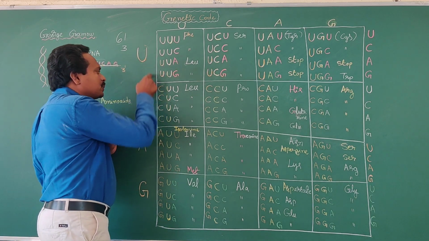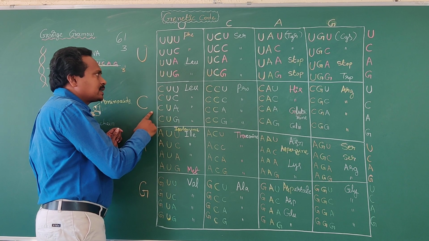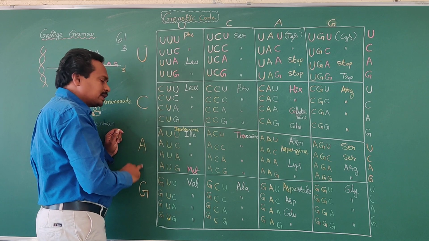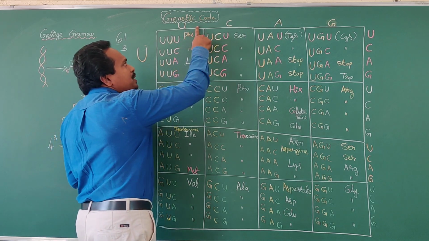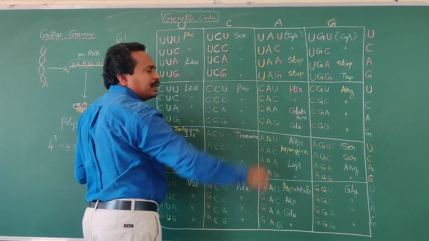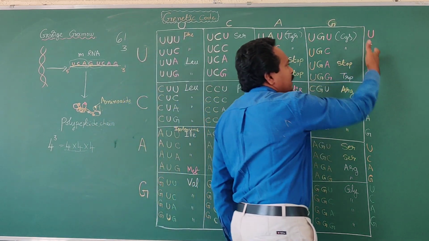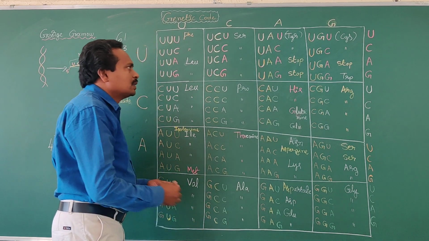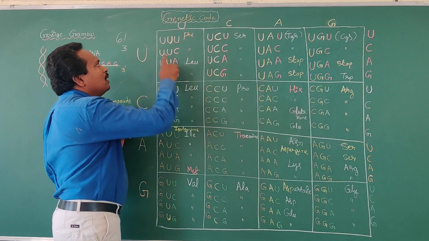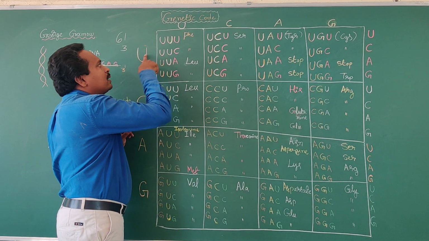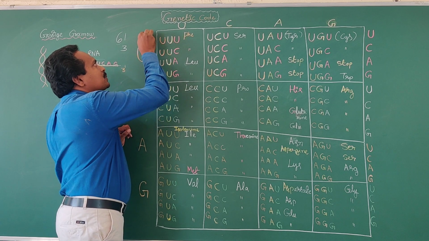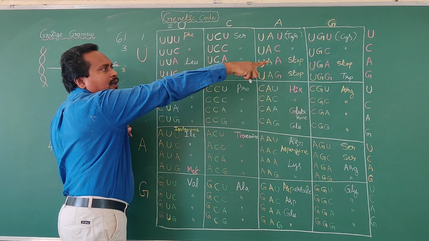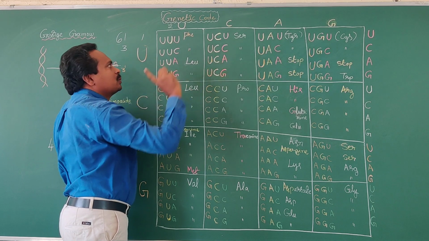Okay, here the first position, how many nitrogen bases? 4 types of nitrogen bases, U, C, A, G. And this is the second position, U, C, A, G. And this is the third position, U, C, A, G. Okay, now which nitrogen bases will come? This is the first position, and the second position, and that right side one is the third position.